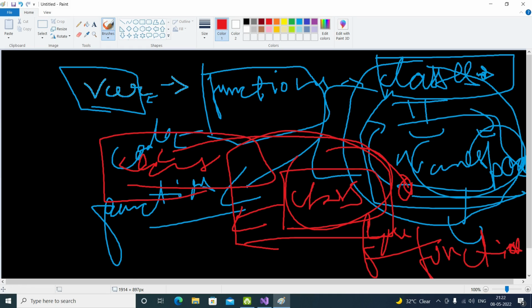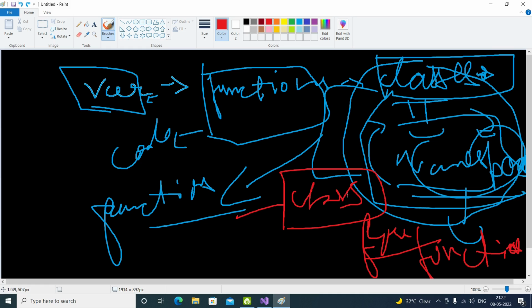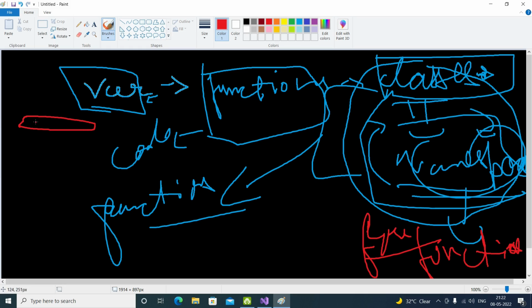So how is it going to help us? What we can do is create a particular namespace. Inside the namespace, you can put a class, or inside the class you can add a namespace.